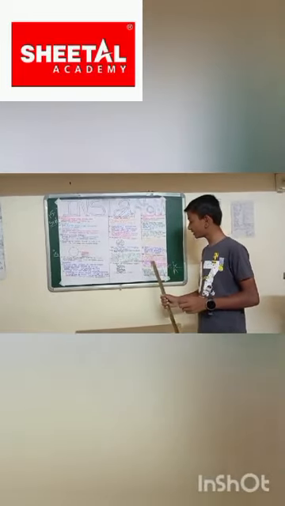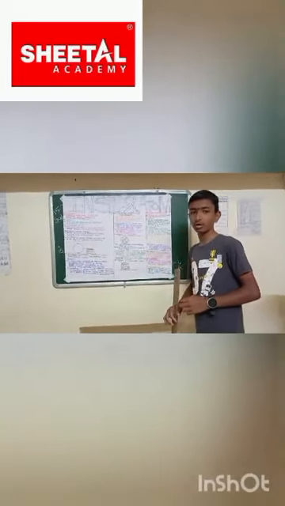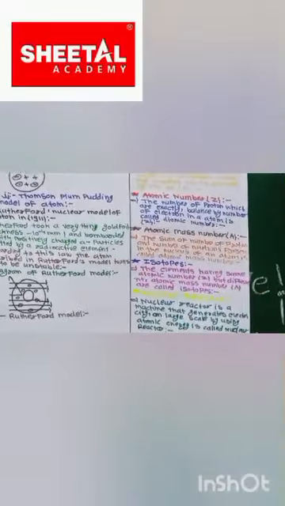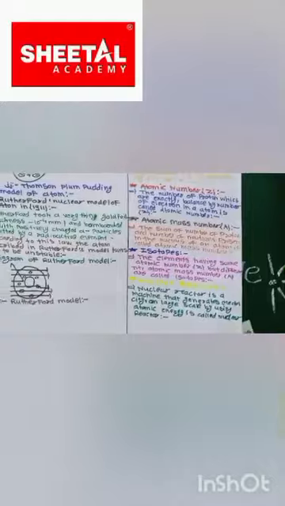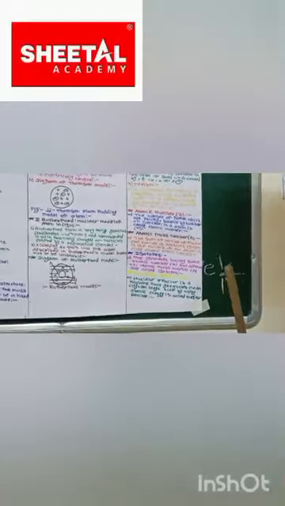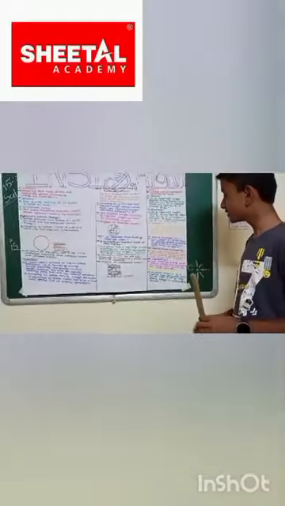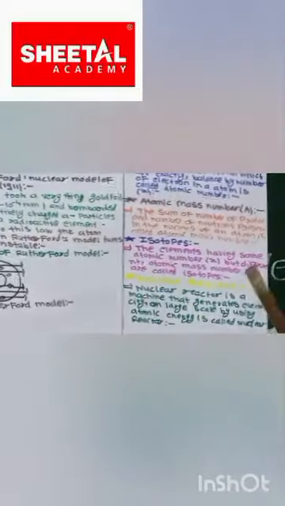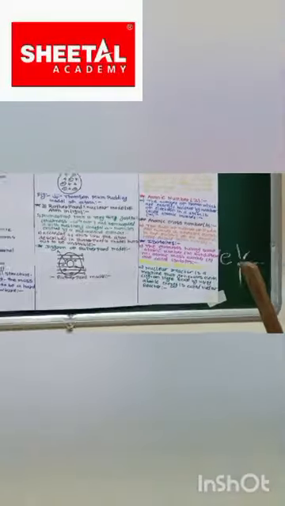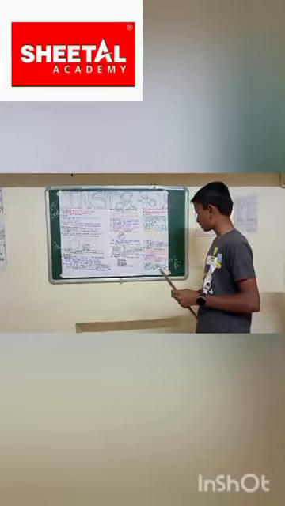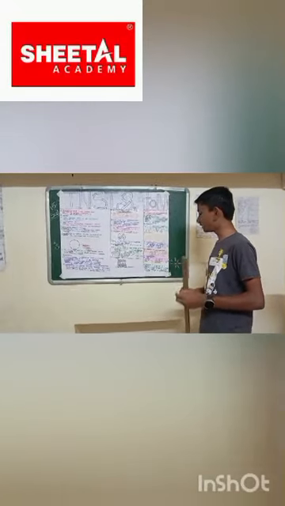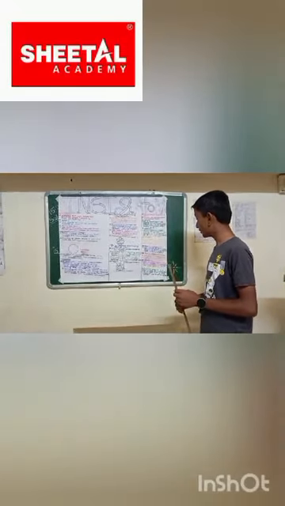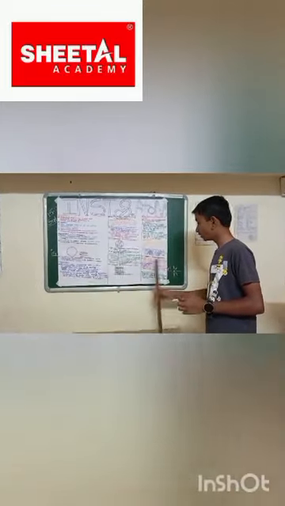So friends, our next topic is isotope. Do you know the definition of isotope? The definition of isotope is that elements having the same atomic number but different atomic mass numbers are called isotopes. Our next topic is the nuclear reactor. Do you know what a nuclear reactor is? A nuclear reactor is a machine that generates electricity on a large scale by using atomic energy. It is called a nuclear reactor.